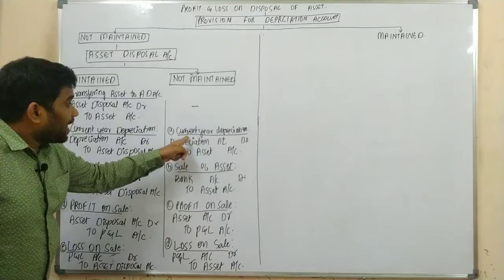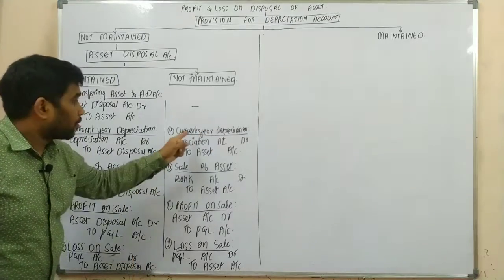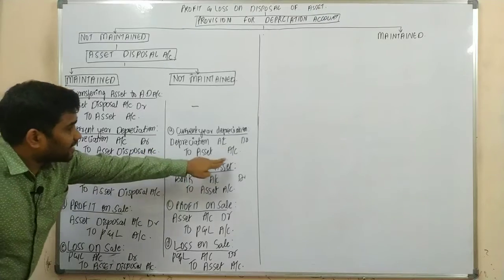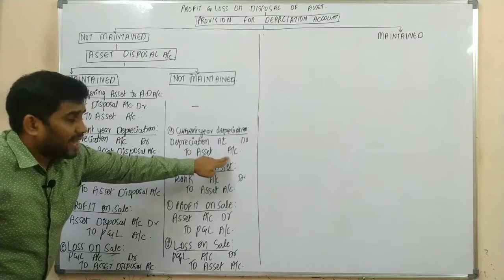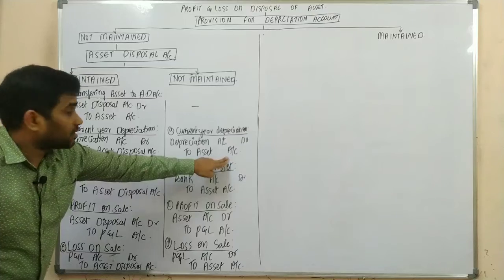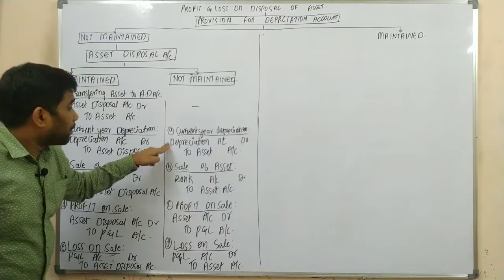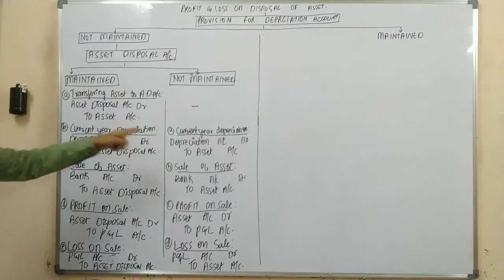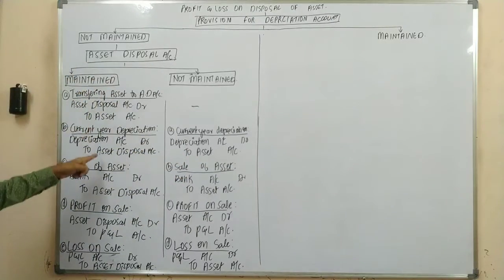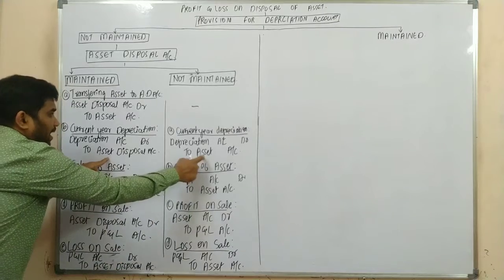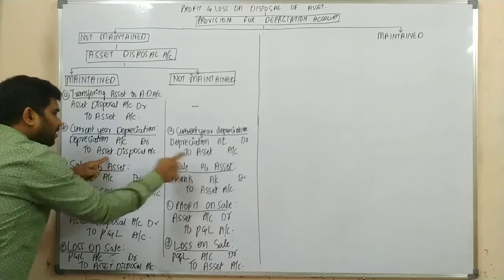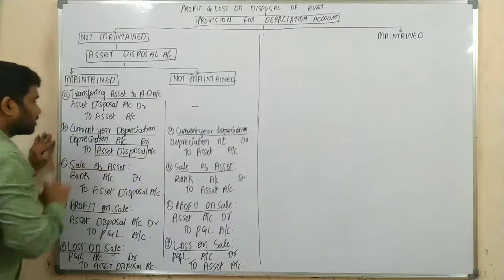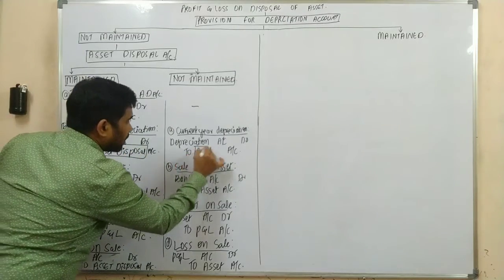And for providing the current year's depreciation, the journal entry would be depreciation account debit to asset account. If you are maintaining the asset disposal account, it would be replaced with asset disposal. Please concentrate. Here it is asset disposal. Here it is asset.